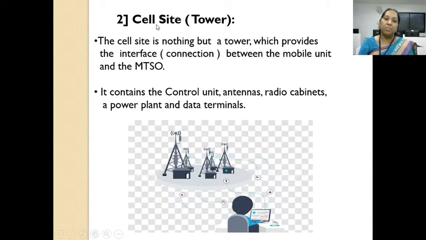The cell site is the second main part of the basic cellular system, which is also called a tower. You can see here, this is the tower, or the cell site. The cell site is a tower which provides the interface, meaning connection, between the mobile unit and the MTSO.